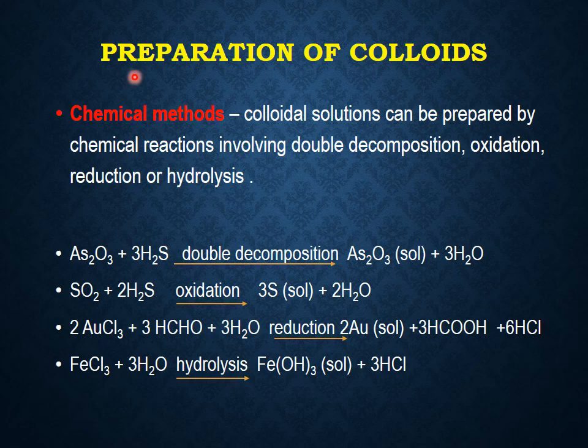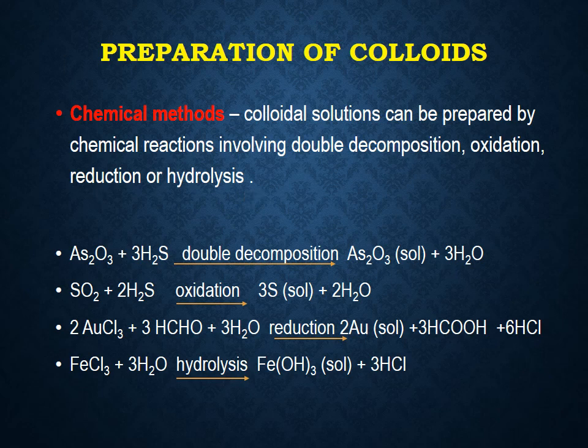Preparation of colloids. There are many methods used for preparation of colloids. The first method is chemical methods. Colloidal solutions can be prepared by chemical reactions involving double decomposition, oxidation, reduction or hydrolysis.